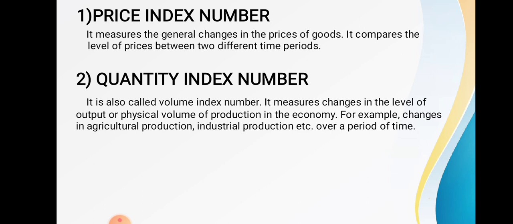So what is price index number? Price index number basically measures the changes in price of the goods, and also it compares the changes in the price of the good between two different time periods. I hope the first type, that is the price index number, is clear.